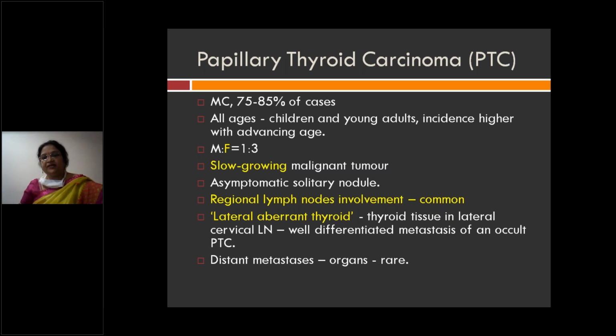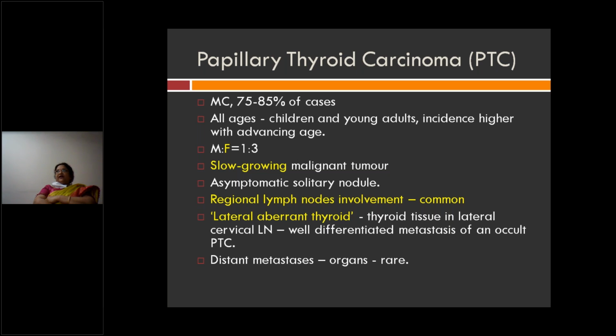Next, lateral aberrant thyroid. Whenever there is thyroid tissue in any cervical lymph node, on the lateral side of the neck, it means that it is metastasis from a well differentiated thyroid malignancy, which is usually papillary carcinoma of thyroid. Distant metastasis to various organs is rare. It is the most common thyroid malignancy, about 75% to 85% of cases. It is most common in children and young adults, with increased incidence with advancing age.